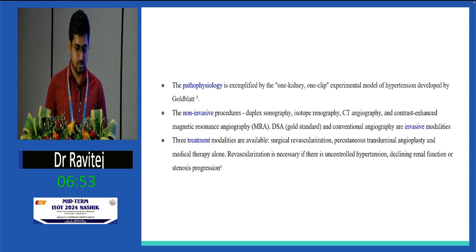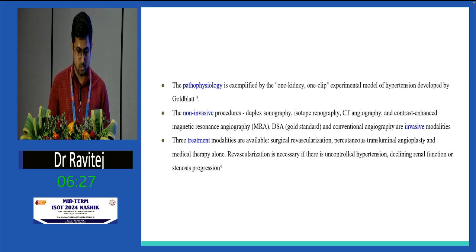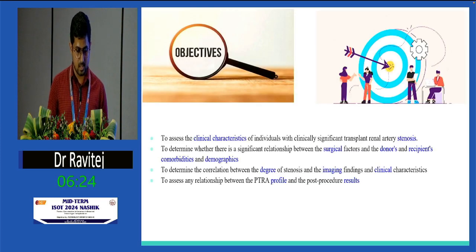There are 3 treatment modalities which can be used, including medical therapy alone, medical therapy with PTRA, that is percutaneous transluminal angioplasty, and surgical revascularization. When medical therapy is started and the patient continues to have uncontrolled hypertension, declining renal function and progression of stenosis on follow-up ultrasound, surgical or PTRA revascularization should be done. Objective of the study, I'll be going through each one in the results below.